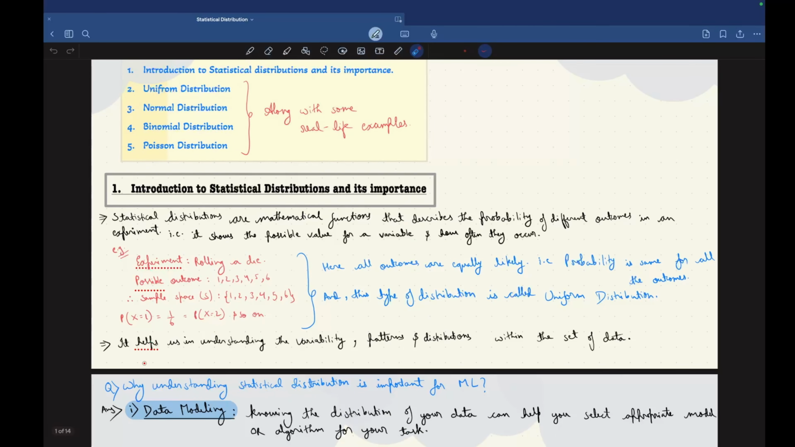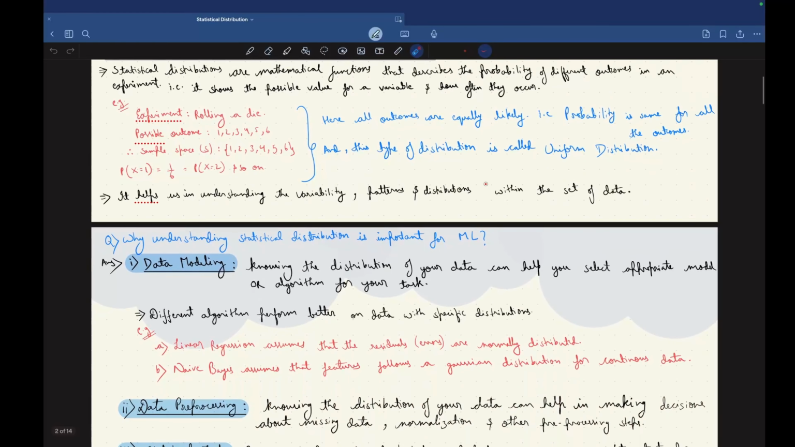Now a statistical distribution helps us in understanding the variability, patterns and distributions within a set of data. Let's say you have some data set containing some columns and rows. Now you want to understand its variability, patterns and the distribution it is following, then a statistical distribution is of help.